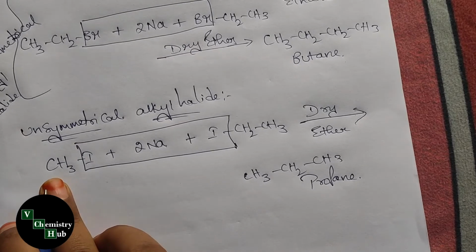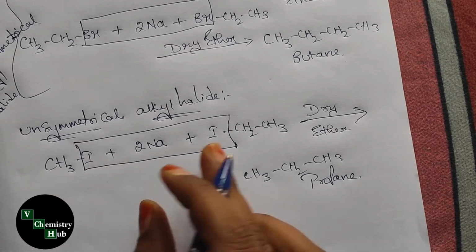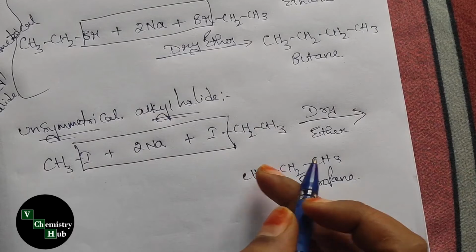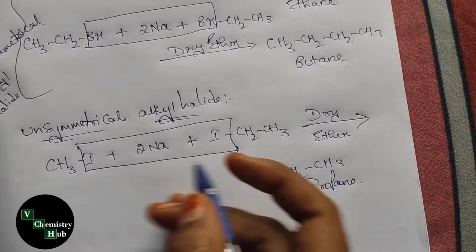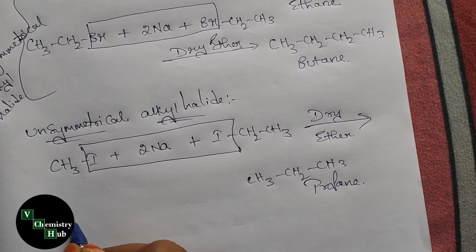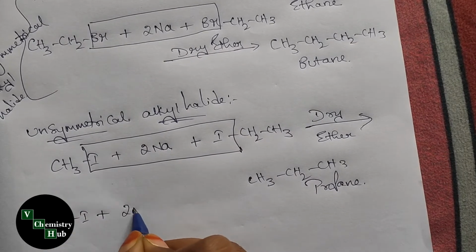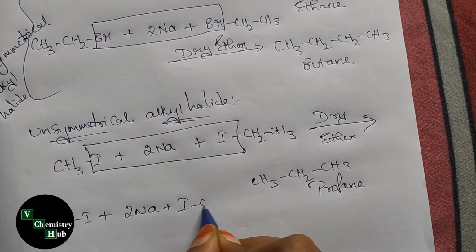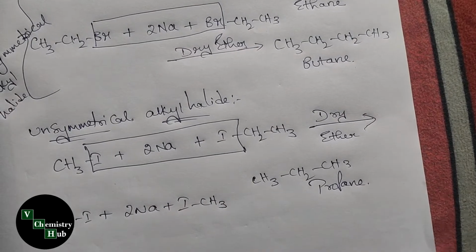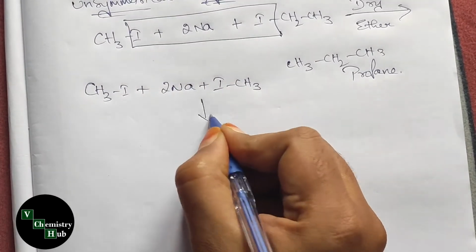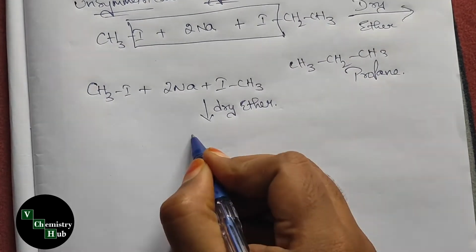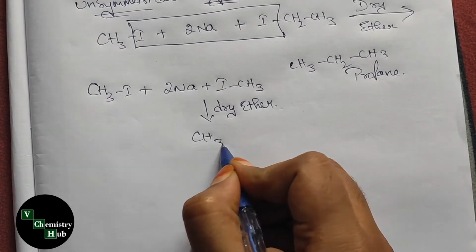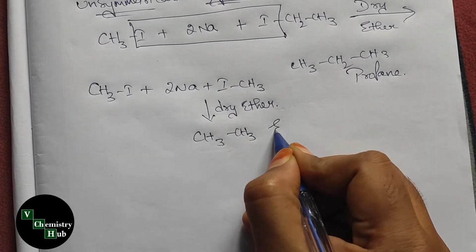Suppose only one methyl iodide reacts with the same, in presence of dry ether, then we will get CH3-CH3 ethane.